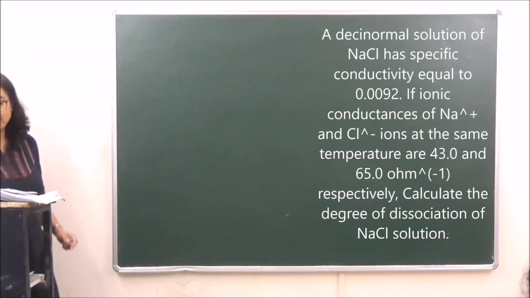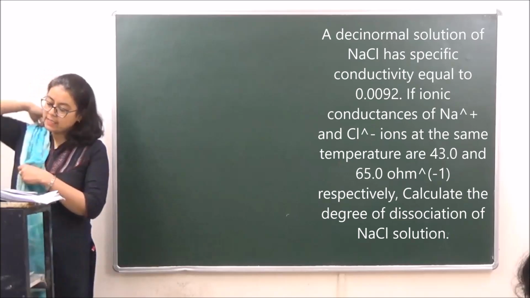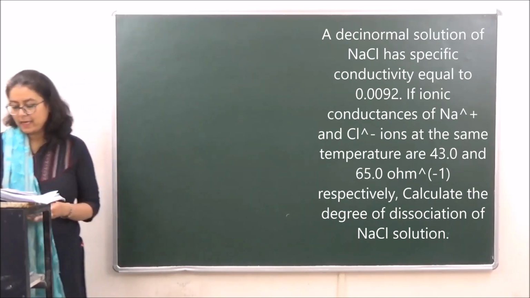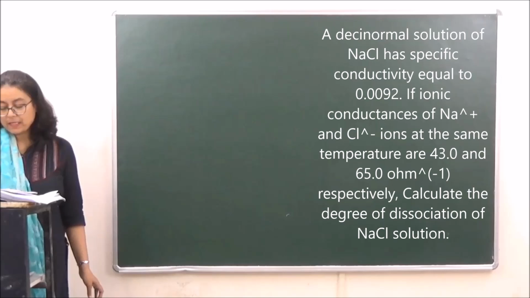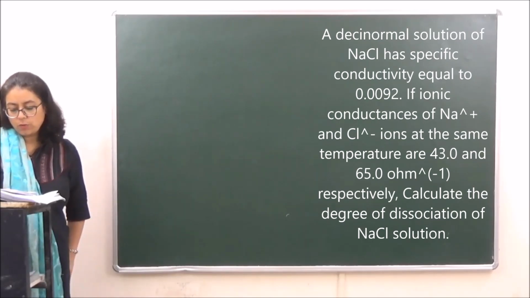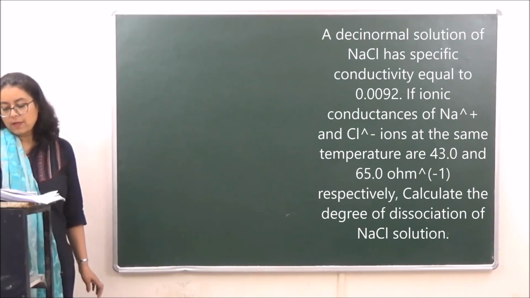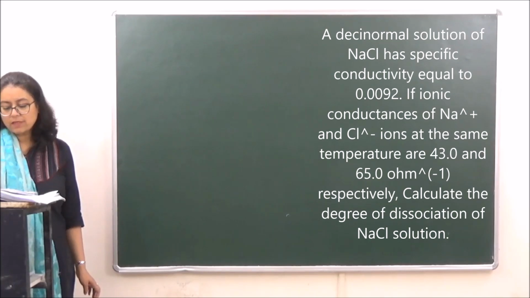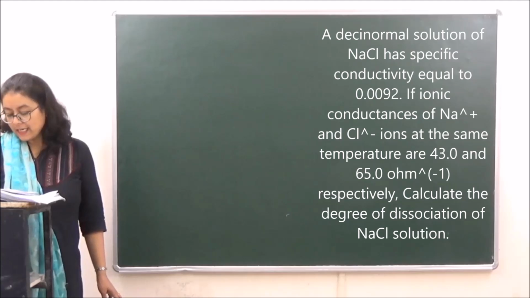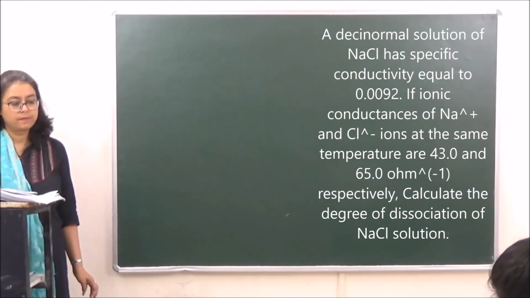Question number 4 is: the decinormal solution of NaCl has specific conductivity equal to 0.0092. If ionic conductance of Na positive and Cl negative ions at the same temperature are 43 and 65, calculate the degree of dissociation.